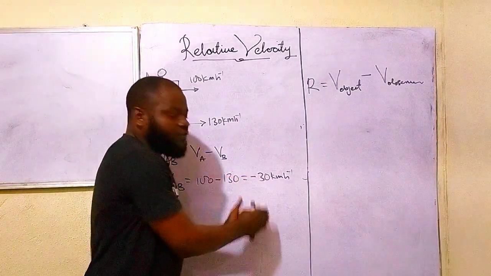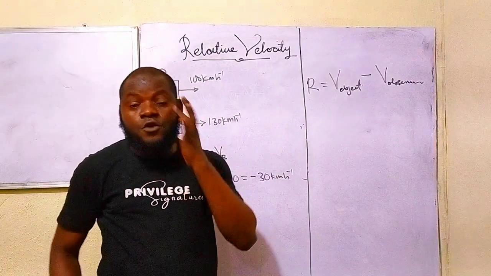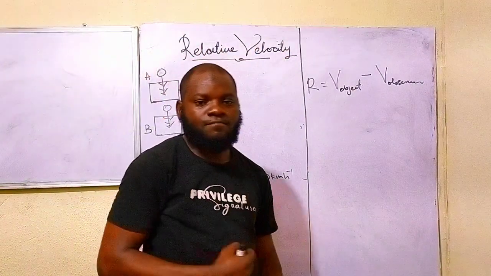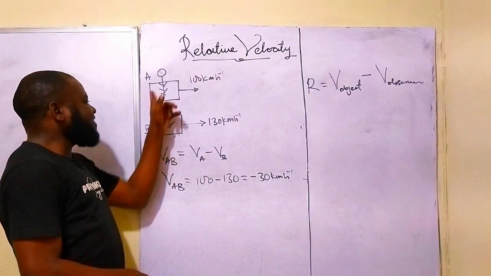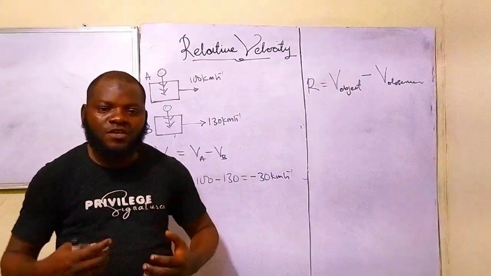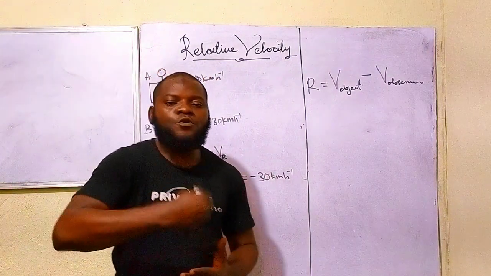So the meaning of this now is that for every 1 hour, you are going to be 30 kilometers ahead of me. That's what it means. Now, you get to see that we started at the same point. So, that 30 kilometers is not something that just happened once. Are you getting it now? It's something that will happen gradually.